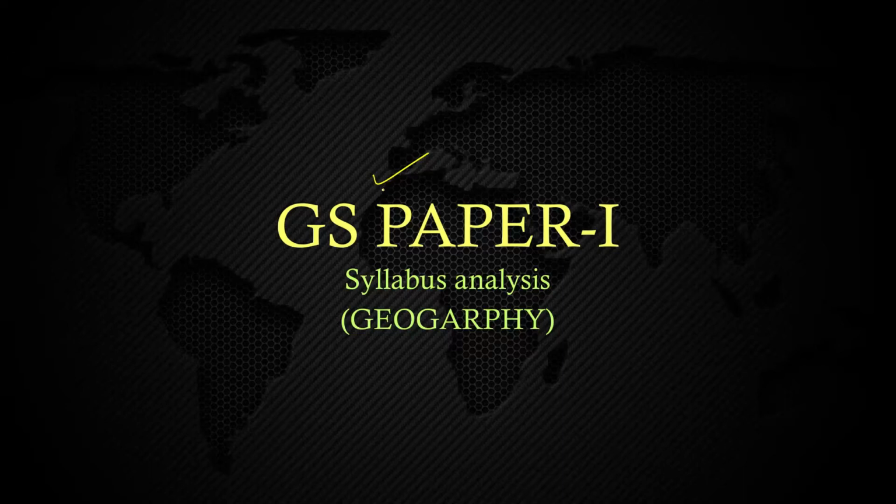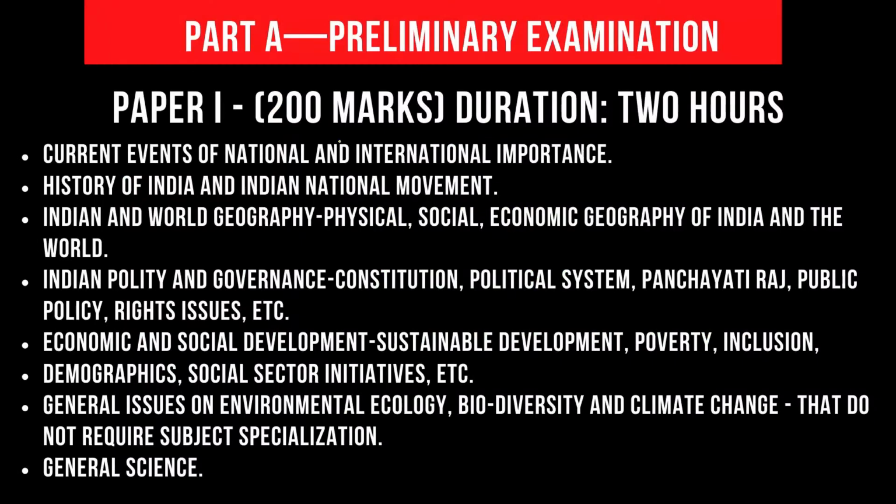What are the clues which have been provided by the UPSC syllabus, and what might UPSC have kept in mind while formulating this syllabus, isn't it? Okay, let's see. So you can see the prelims syllabus, paper 1. It consists of 200 marks. Here our part is Indian and world geography, physical, social, economic geography of India and the world.